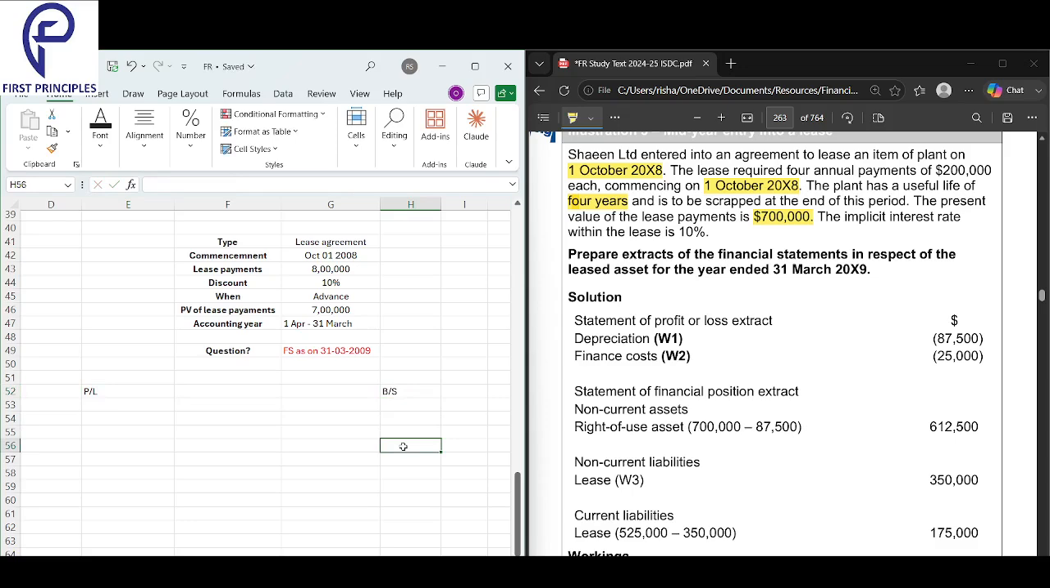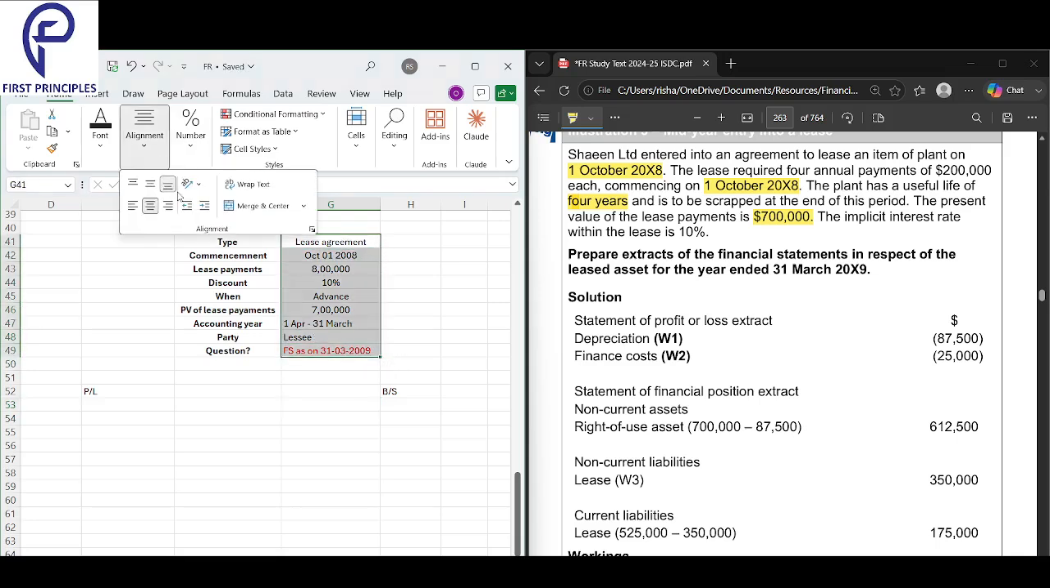So Shine is the lessee, right? Which party is he? He is the lessee in this particular transaction. So lessee, what does a lessee do?